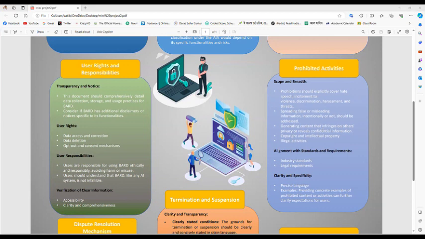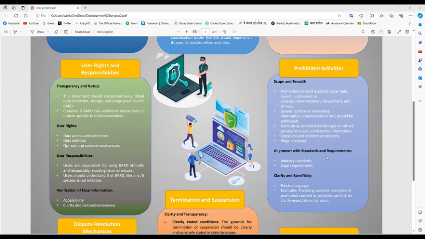Prohibition should explicitly cover hate speech, incitement to violence, discrimination, harassment, and threats. Spreading false or misleading information, intentionally or not, should be addressed. Generating content that infringes on others' privacy or reveals confidential information, copyright and intellectual property violations, and illegal activities. All of them are violations of security or personal information.